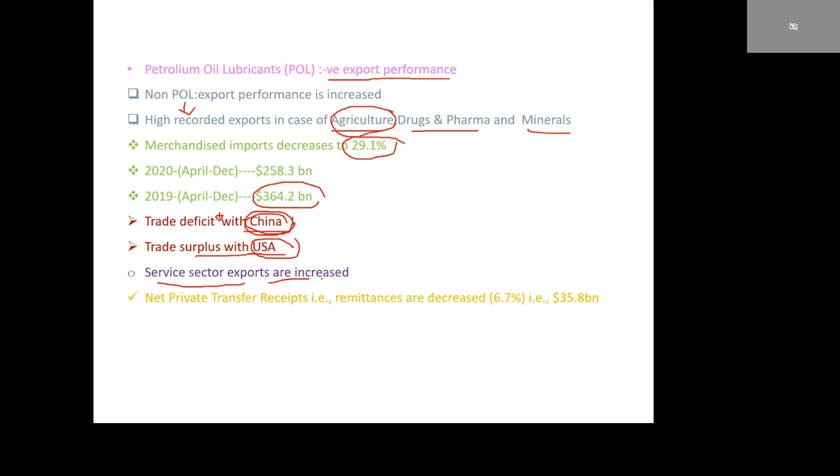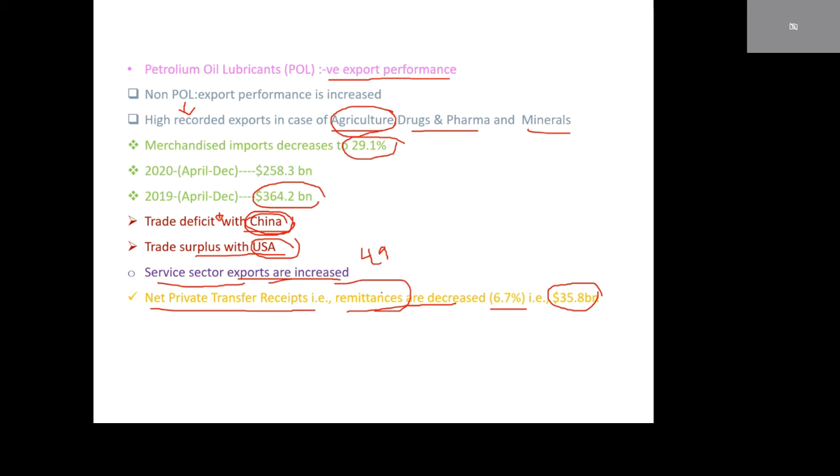Service sector exports increased. I have already explained, 49% of total service exports is from software service exports. Net private transfer receipts, remittances, are also decreased, by 6.7%, to $35.8 billion.